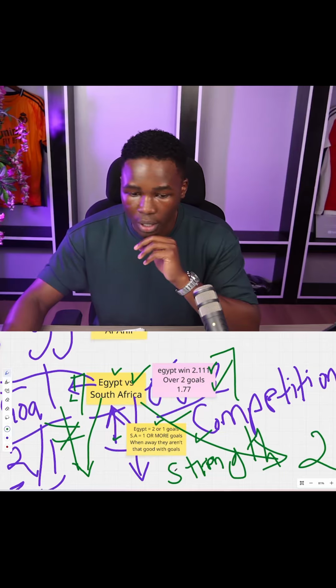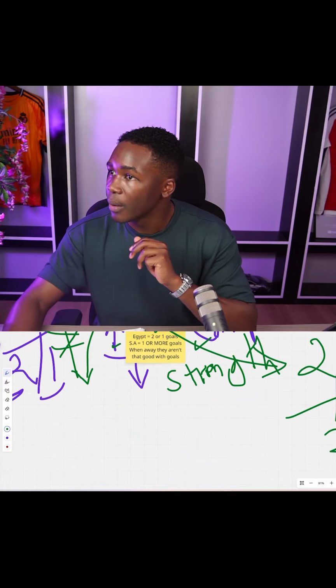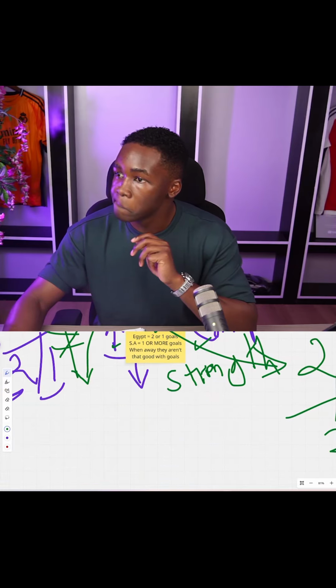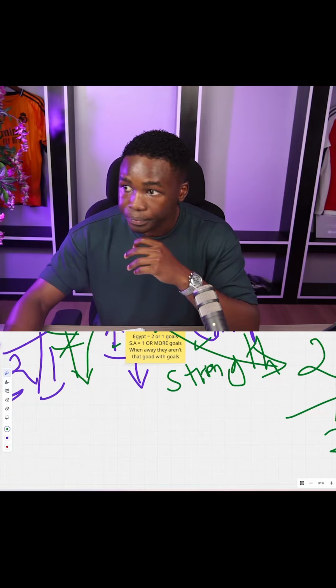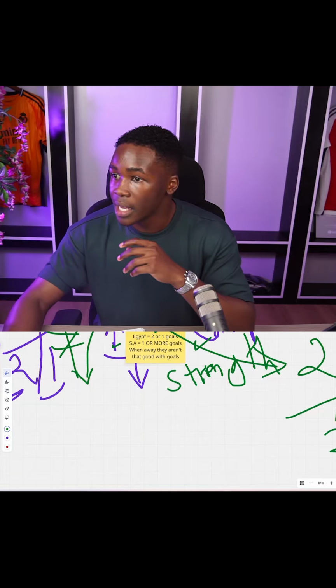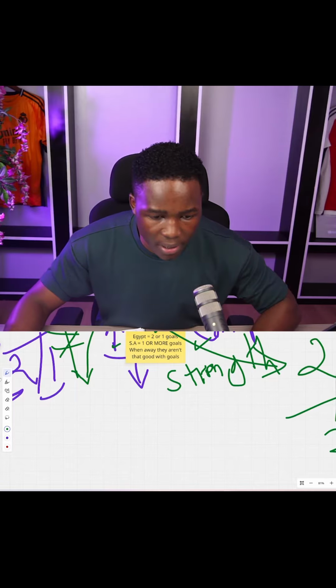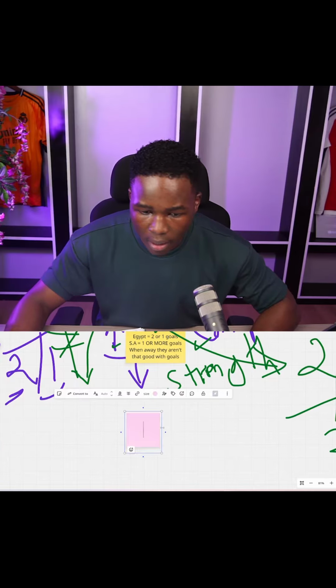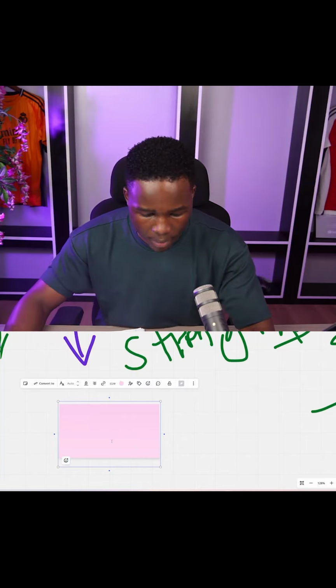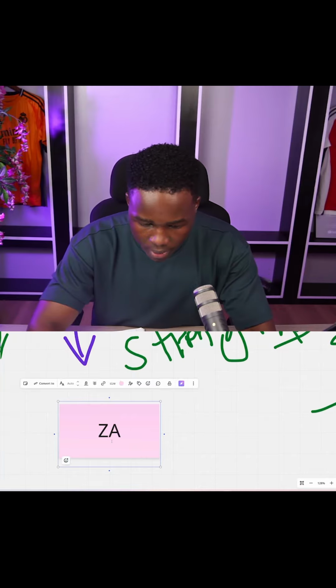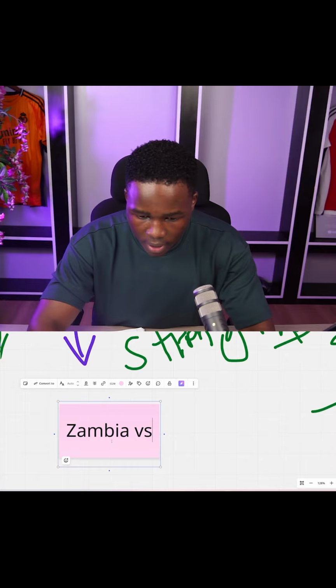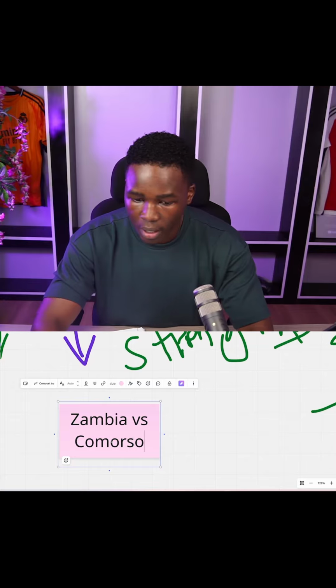So game number 2. In the second game that I'm analyzing today, we have this game coming up. And the game in question is Zambia versus Comoros, all right? Another interesting match. So let me write it down, right? Zambia versus Comoros. Perfect.